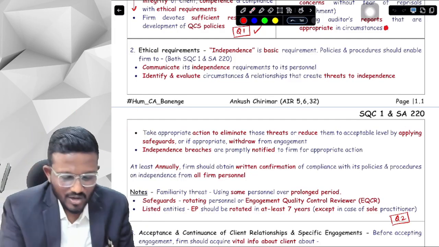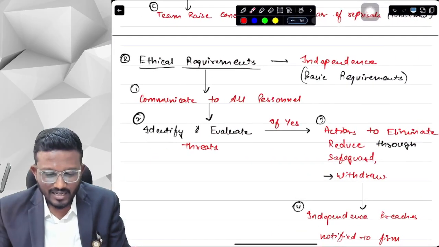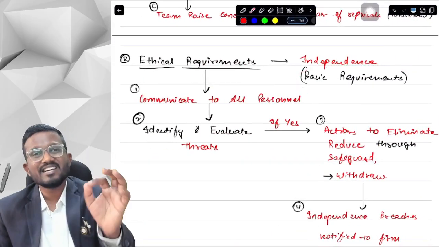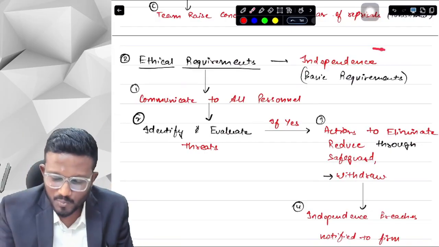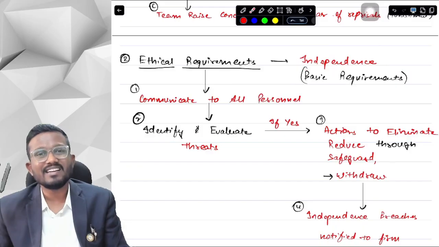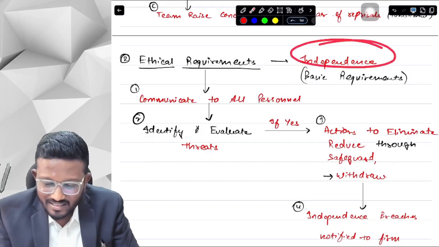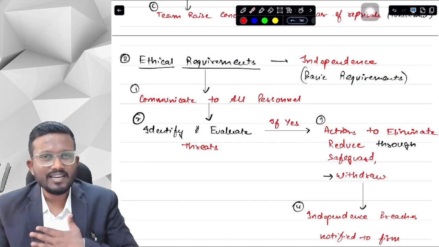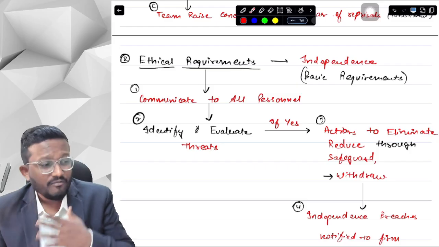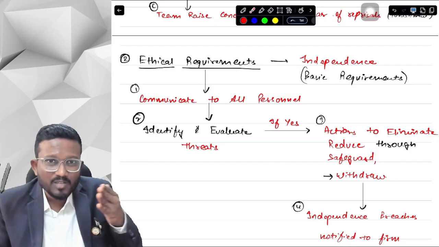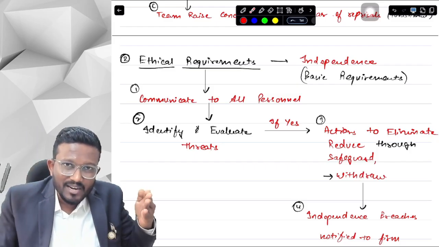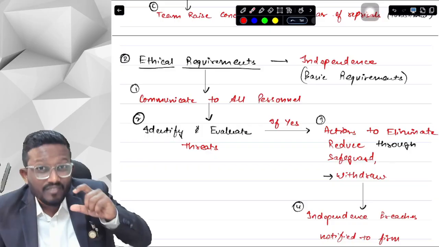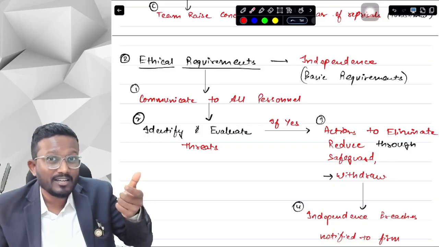Okay, yes, sir. So I'm talking about ethical requirements. Now let me tell you what is the basic requirement for me to be an auditor, sir. The basic requirement is independence, that I should be independent. So here it says that we should be independent. This is the basic requirement. Now, I know as an engagement partner that I need to be independent, but will the whole audit engagement team need to be independent? Yes, the full audit engagement team needs to be independent. So we need to communicate to them that they should be independent.